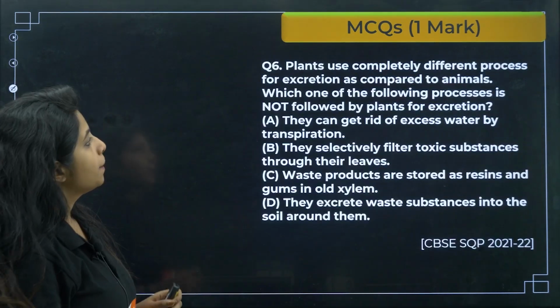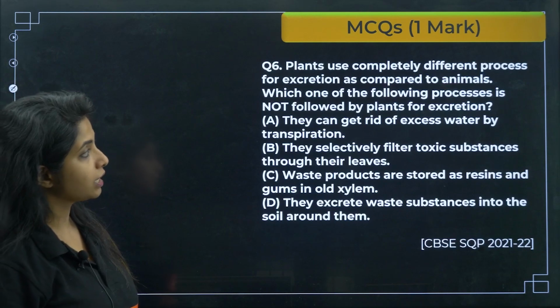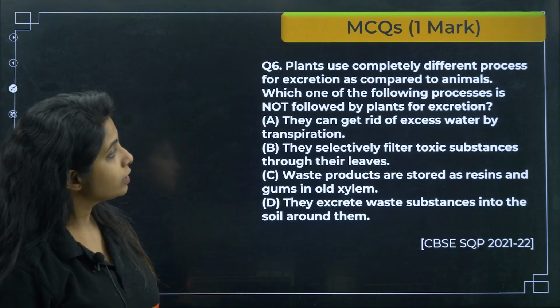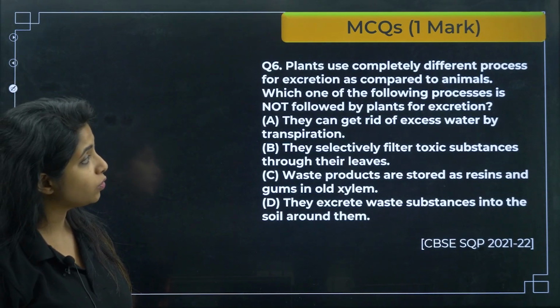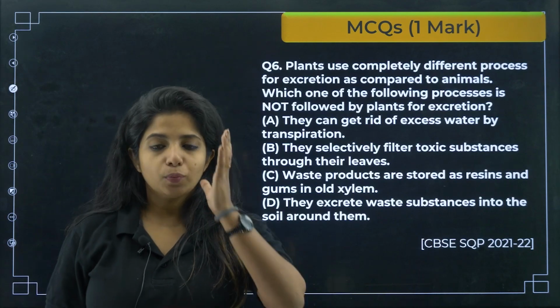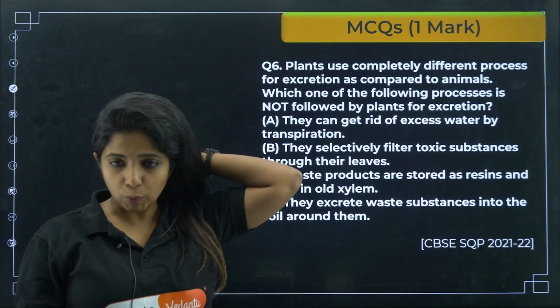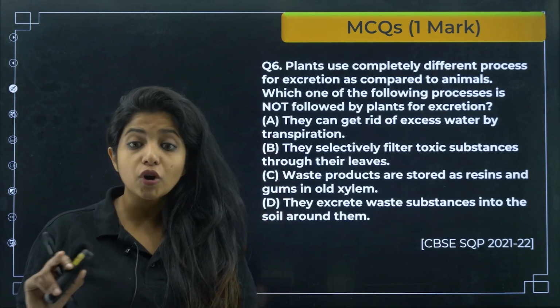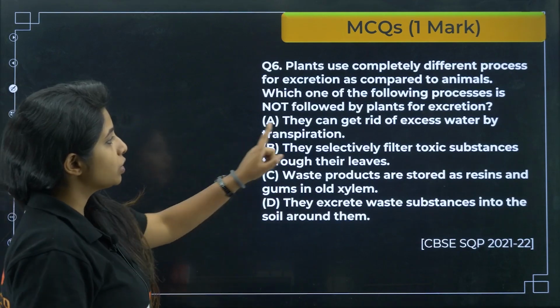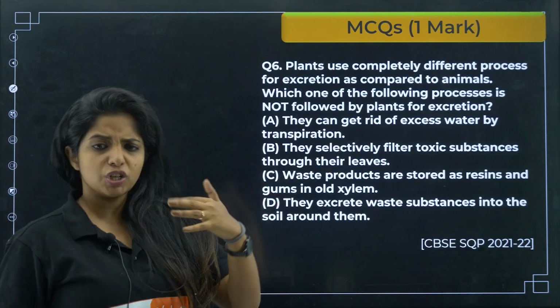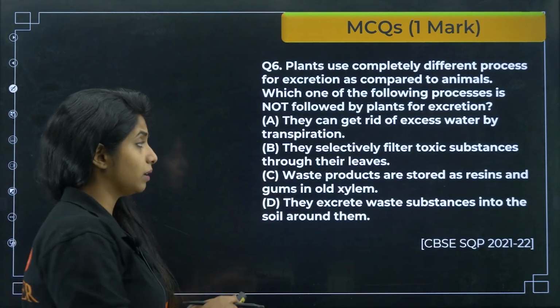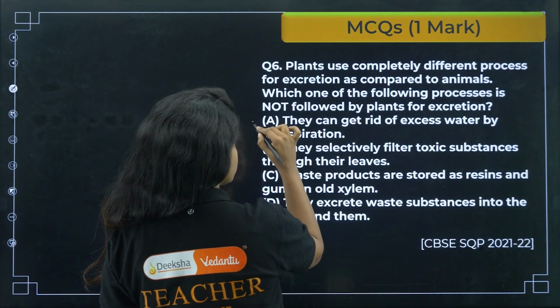Next question. Plants use completely different processes for excretion as compared to animals. Which one of the following process is not followed by plants for excretion? So, plants and animals excretion method is totally different, you know that. Now, which one is not followed by the plants? That is the question. They can get rid of excess water by transpiration, yes. This is correct.